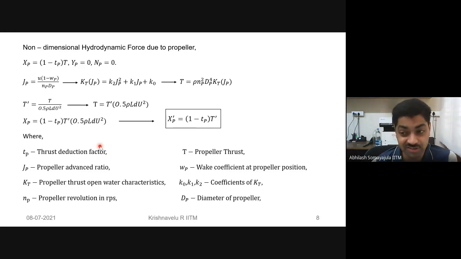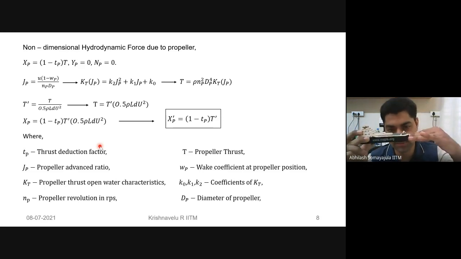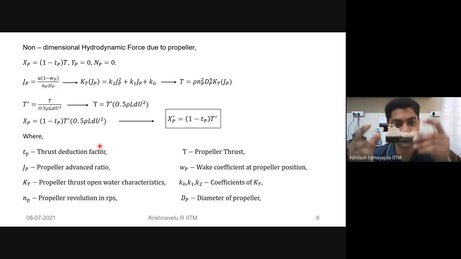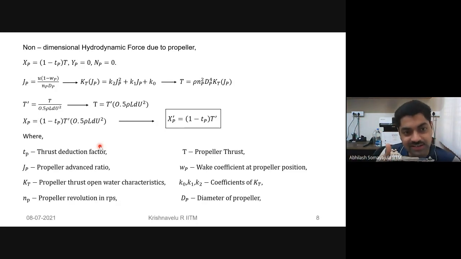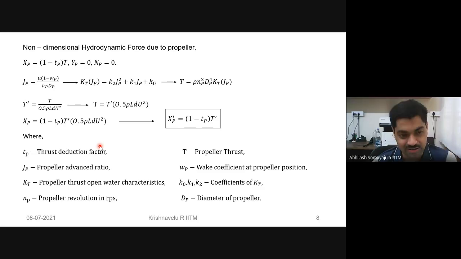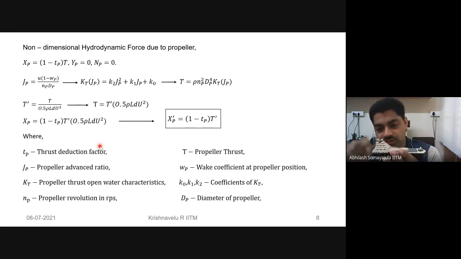I think your explanation of WP is correct. When the ship is moving forward, there is a flow coming this way, and a boundary layer is getting developed, and you typically will see the flow getting separated at the back. Therefore, the velocity at the propeller disc is going to be lower than the free stream velocity with which the ship is moving forward. Yes, I remember that. The WP is due to the difference in the velocity. Yes. Correct. So the WP is simply talking about the flow velocity locally at the propeller being lesser than the free stream velocity of the ship.